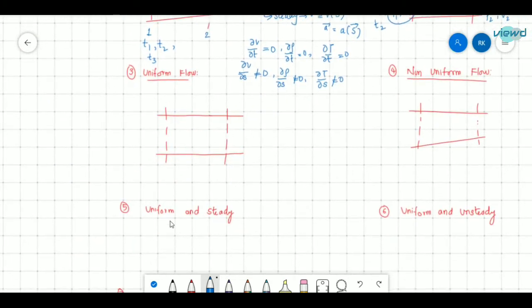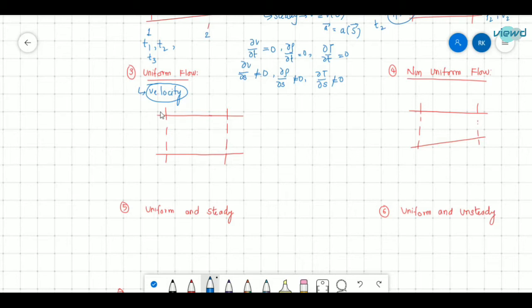So next is uniform flow. In steady and unsteady flow, we were bothered about the properties, and in uniform and non-uniform flow, we bother only about velocity. The primary function we are bothered about is velocity only. We do not consider any other property. So uniform and non-uniform flow is referred to with velocity only.